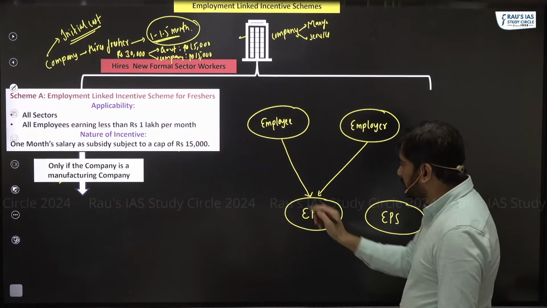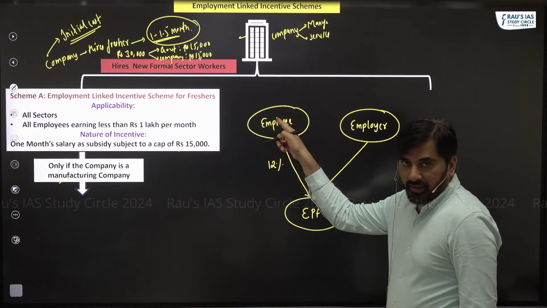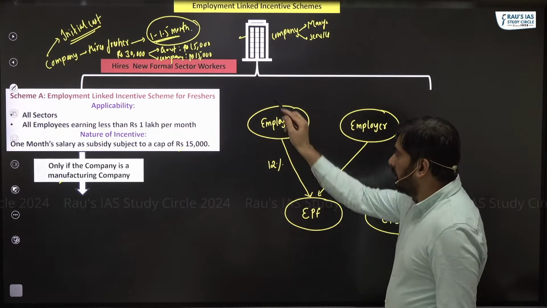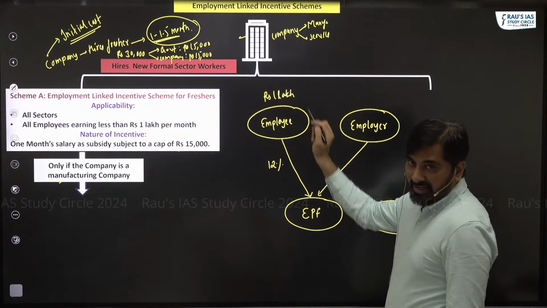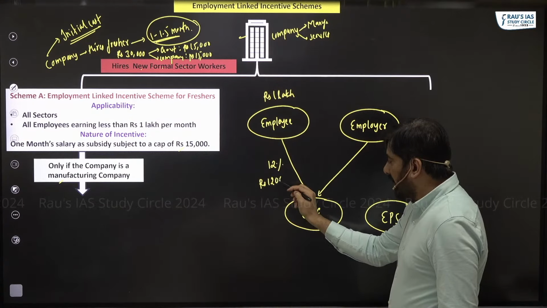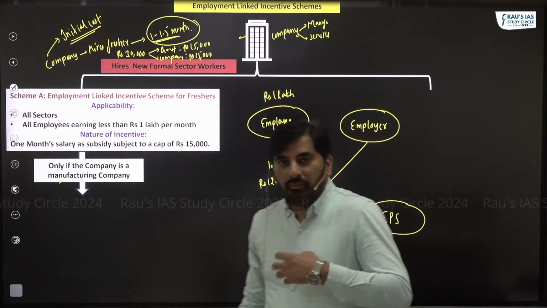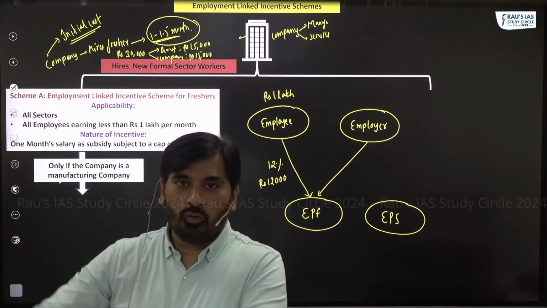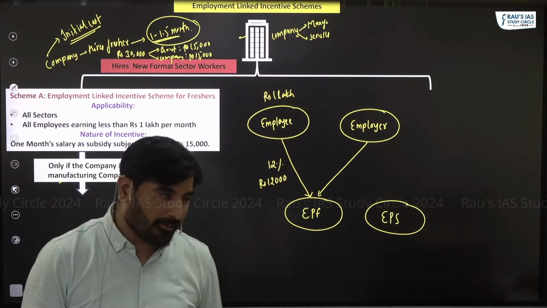For example, 12% of the salary of the employee is made as a contribution to EPF. So if my salary is rupees 1 lakh, 12,000 rupees I would make as a contribution to EPF. So what will be my take home salary? 1 lakh minus 12,000, which is 88,000. That will be my take home salary.